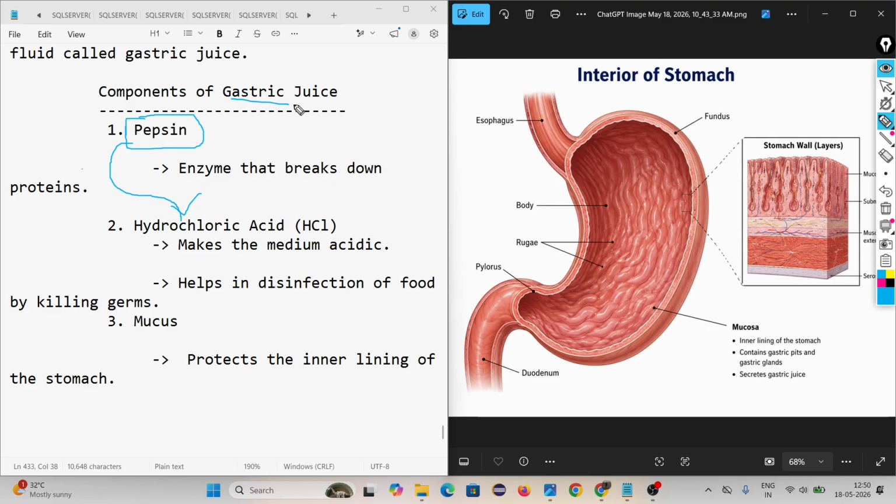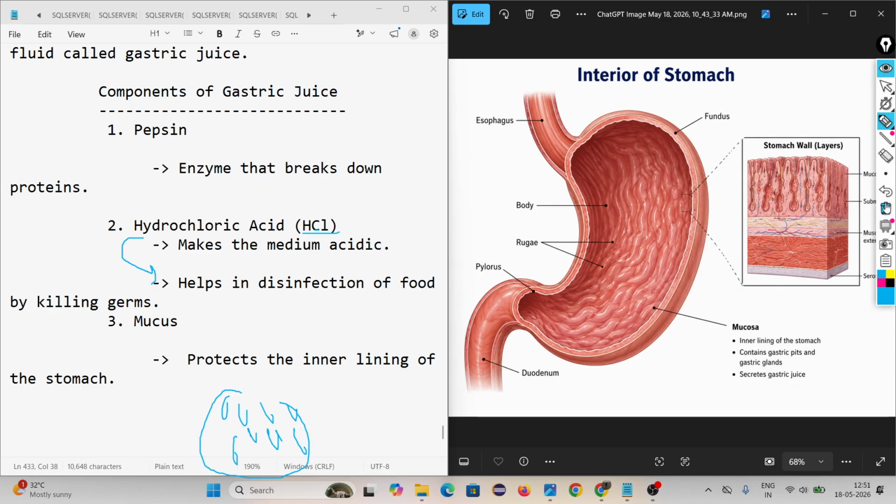So inside gastric juice, another component is hydrochloric acid. The work of hydrochloric acid is to make the medium acidic, to activate the pepsin. Another use of HCl is that it helps in disinfection of food by killing germs. Our food has different types of microorganisms that can harm our body. These microorganisms or germs are killed by HCl, by hydrochloric acid.